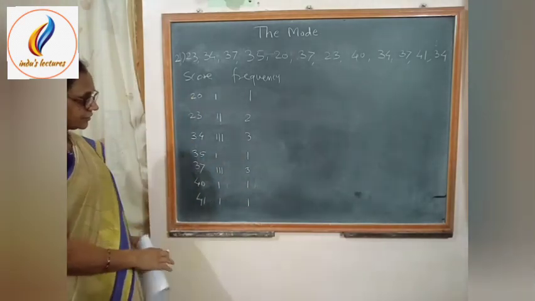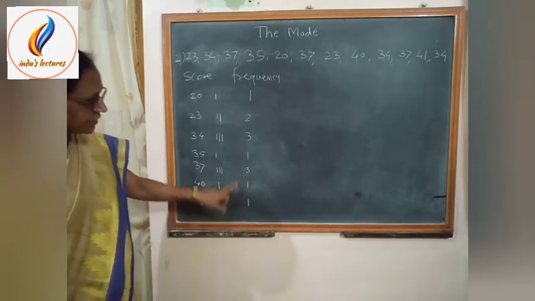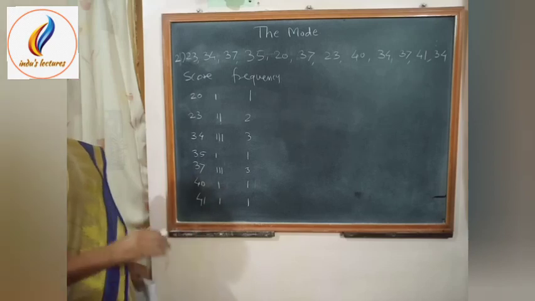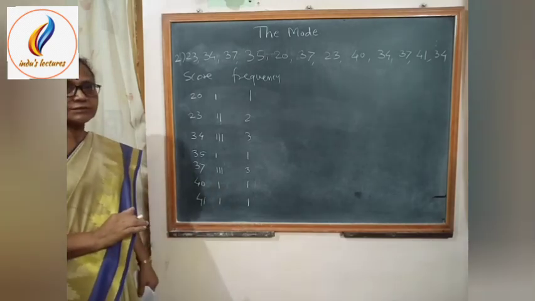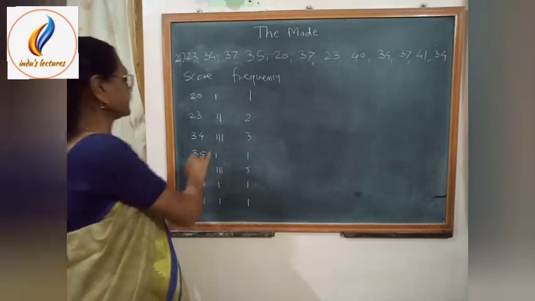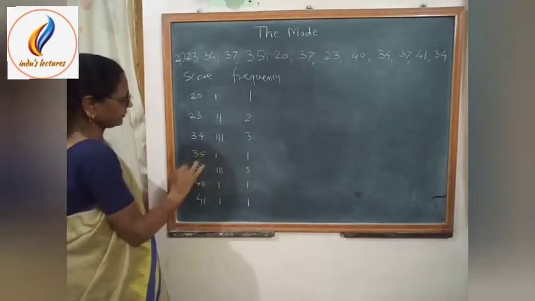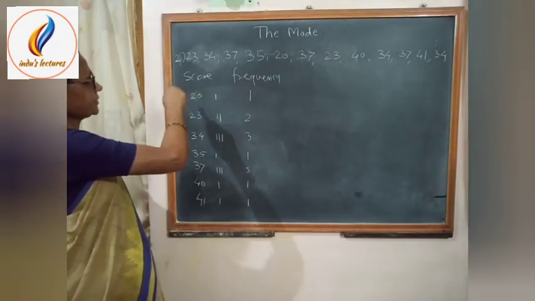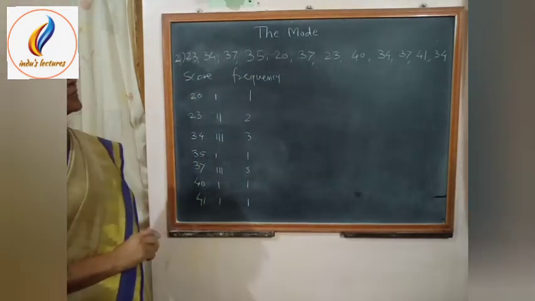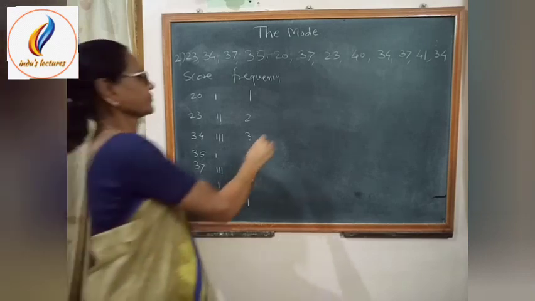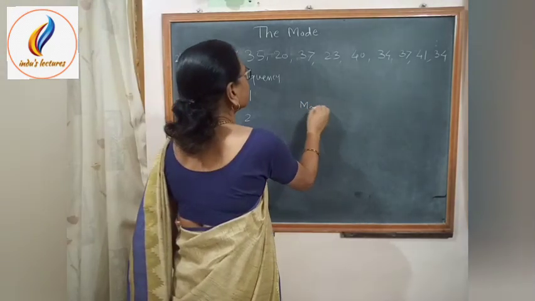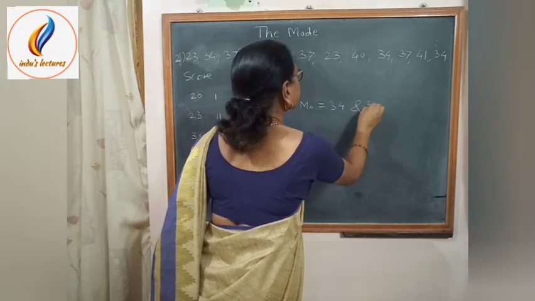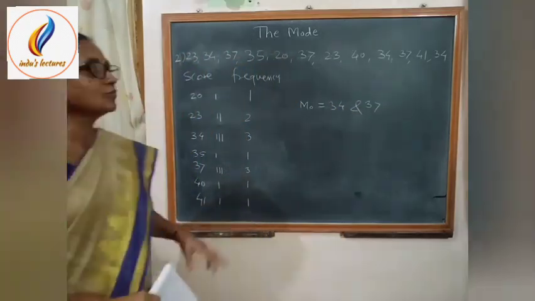If we observe the frequencies, 3 is the highest frequency, but there are two scores whose frequency is 3. The frequency of 34 is 3 and the frequency of 37 is 3. That means in this distribution there are two modes. Mode is equal to 34 and 37.